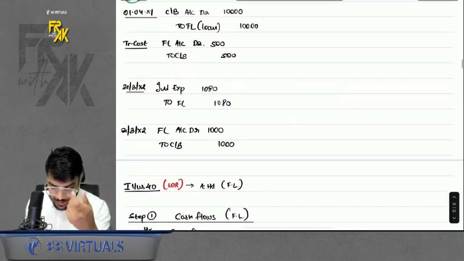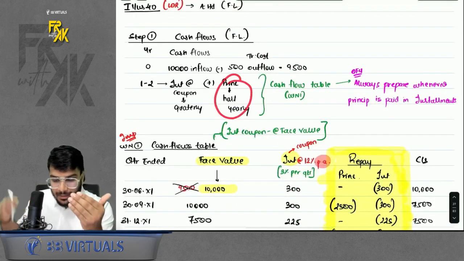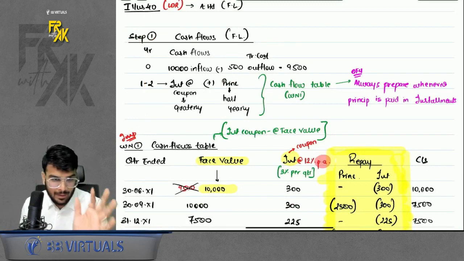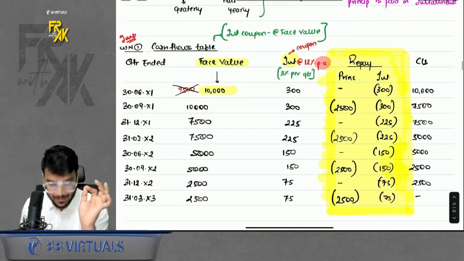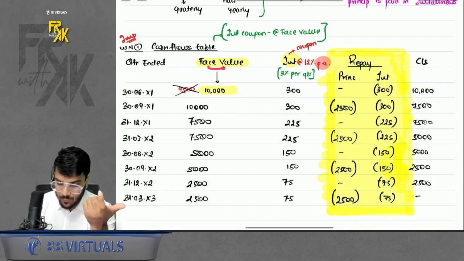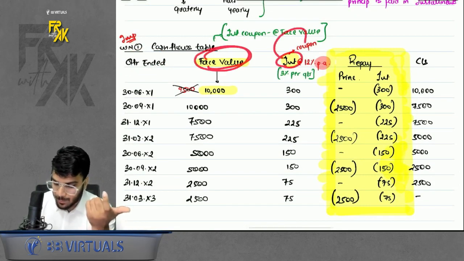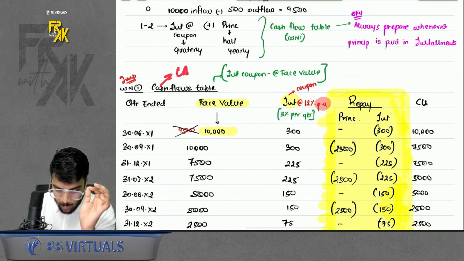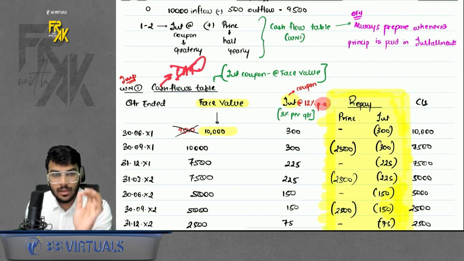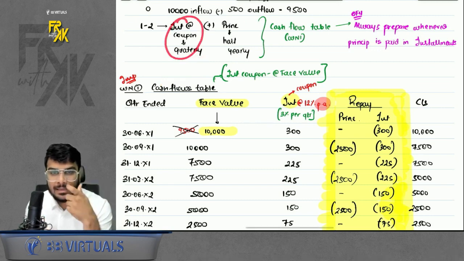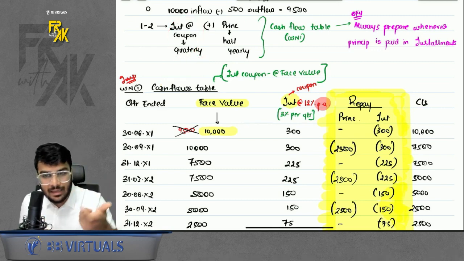So I had taught you in class, whenever principals are getting also repaid in between, so in step number 1, an additional working note will be prepared in the name of cash flow table, right? Where you will prepare the columns quarter or half or year ended. Then you will at the face value write the interest coupon and then calculate the repayment, right? Then you will get the closing. Please remember, this seems to be very similar to LAT, but this is not LAT. Why? This is a cash flow table. Here our motive is to calculate the cash flows happening in each half year or each quarter, which are not given directly, right?